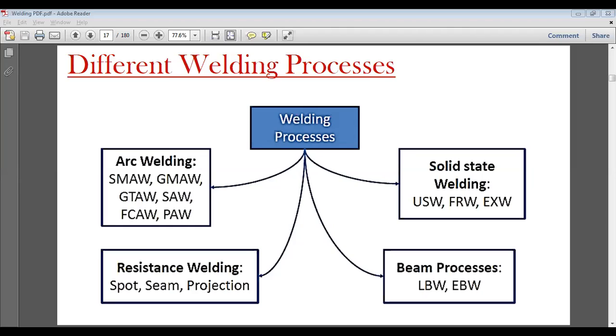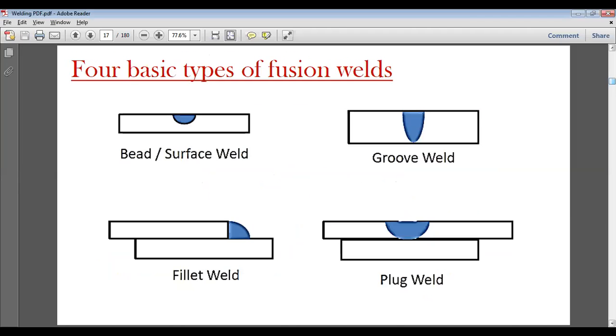Then we'll come to arc welding. We'll discuss arc welding first. Then only we'll proceed to resistance welding, spot, seam, projection. Then we'll be coming to beam processes. So first of all, we will discuss what an arc is and how it is produced. So in arc welding,